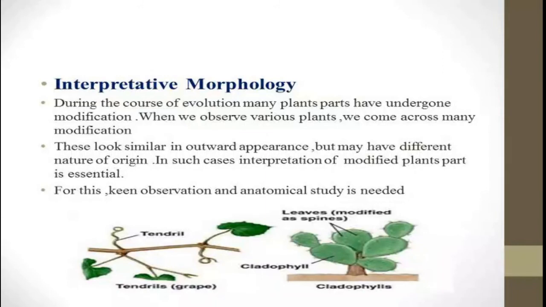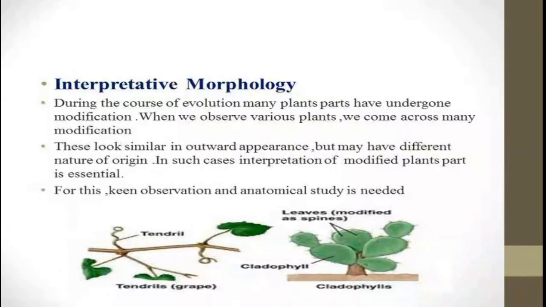When we observe various plants, we come across many modifications. These look similar in outward appearance but may have different nature of origin. In such cases, the interpretation of modified parts is essential.